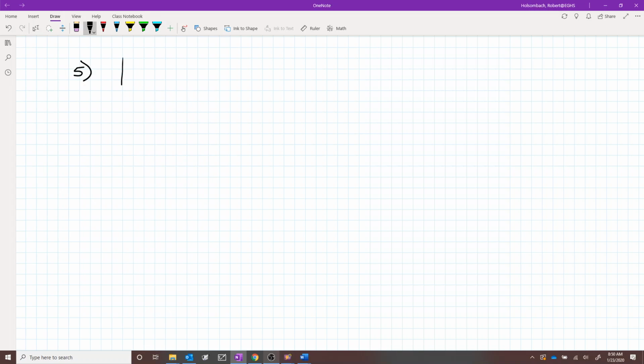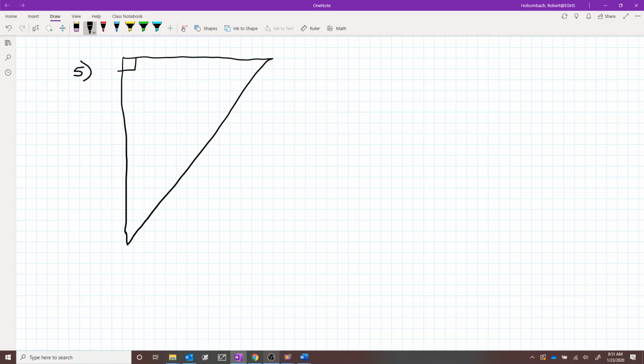Number 5 is another right triangle problem. We've got the park, the library, home, and the football field.